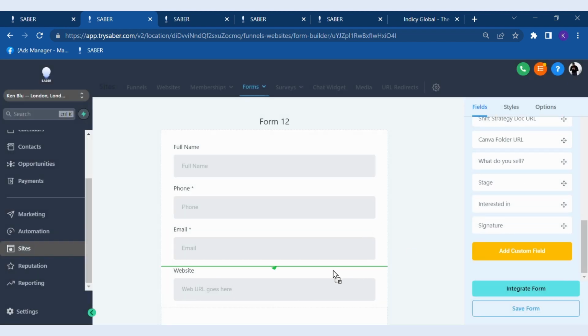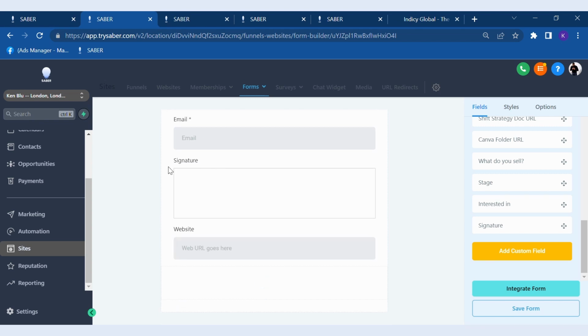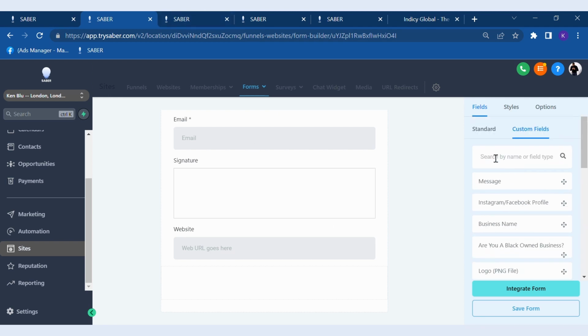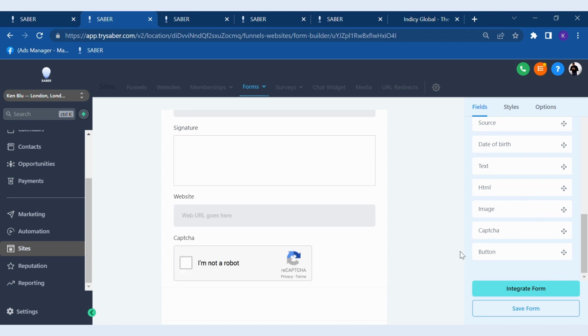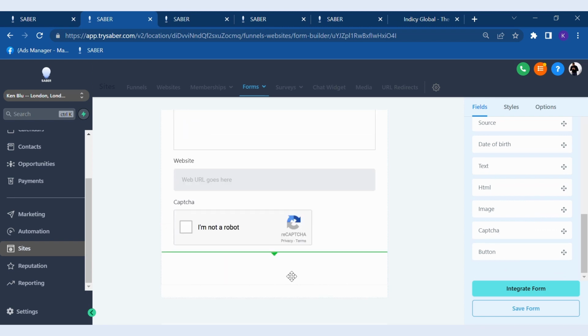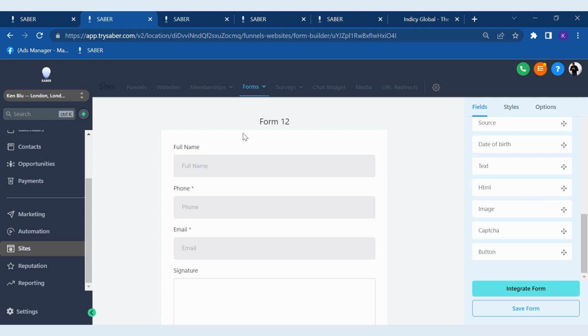You just drag that in there. And as you can see, it's a simple drag and drop, and they'll be able to draw on this on the computer or on their phone, whatever they're using. And then, of course, you can now have a submit button. You put capture, then a submit button. And then there you go, you've got a form.